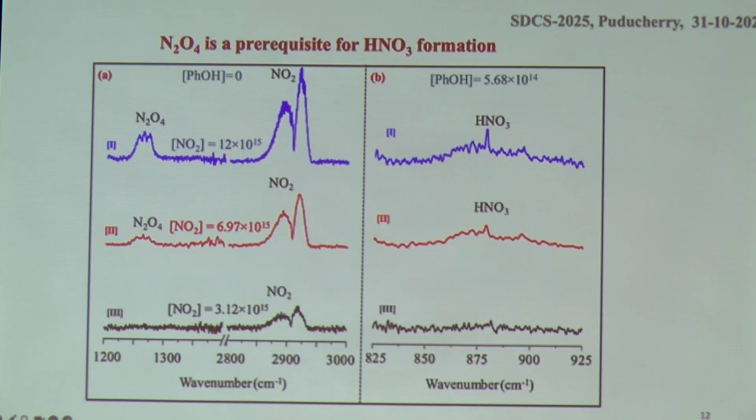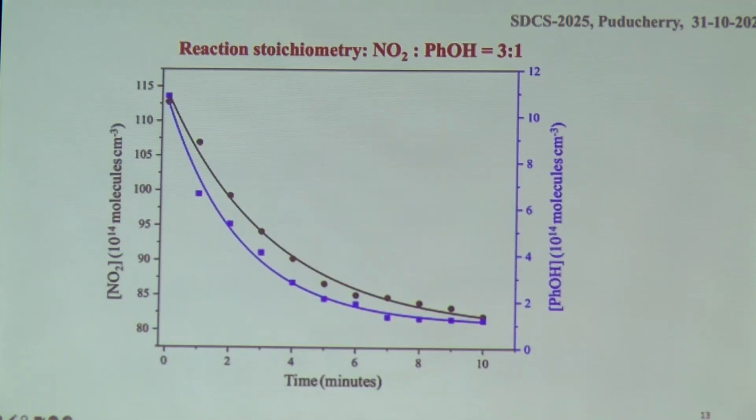What we found, by varying the nitrogen dioxide concentration, is that one of the prerequisites for the formation of nitric acid is that nitrogen dioxide must dimerize to produce N2O4, and this N2O4 is the main reactant species with these alcohols as well as with phenol to produce nitric acid.